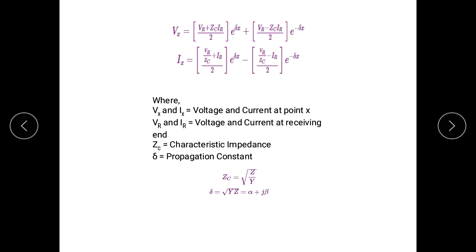So Zc is equal to under root Z upon Y, where Z is the impedance of the long transmission line and Y is the admittance of the line, and delta is equal to under root Y into Z, that is a constant and its value is complex, that is alpha plus j beta.